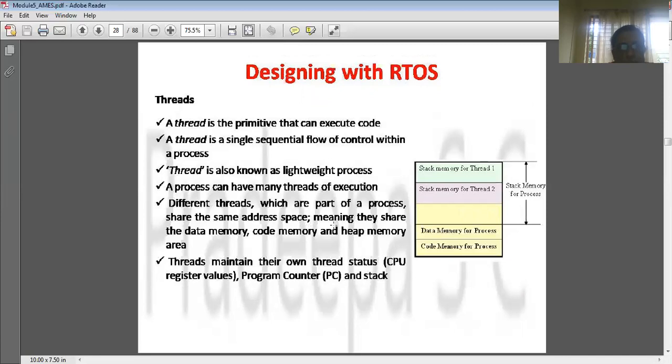So next we will discuss the thread. So what is a thread? A thread is the primitive that can execute code. Suppose you have written a program where you want to do subtraction, multiplication, addition, everything, in one whole program. In that you want to divide the task. You'll be writing one function for the addition, one function for the subtraction, one function for the multiplication.